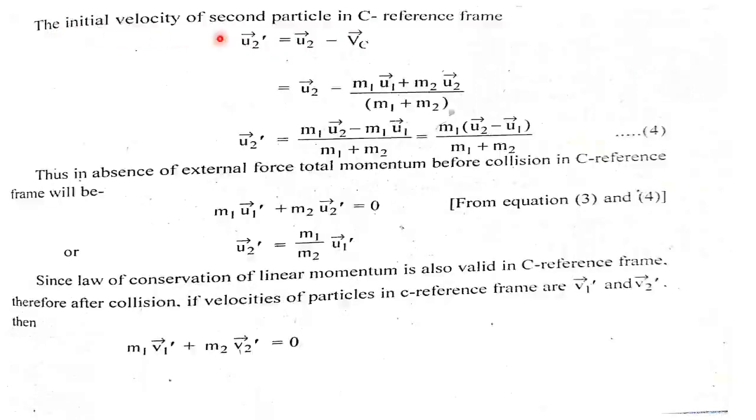Similarly, the initial velocity of the second particle in the C frame will be u2 dash equals u2 minus Vc. Putting the value of Vc and solving, we get u2 dash equals m1u2 minus m1u1 upon m1 plus m2, equals m1 times u2 minus u1 upon m1 plus m2.